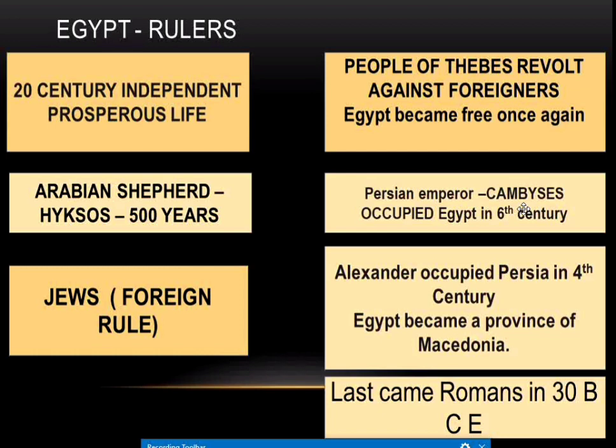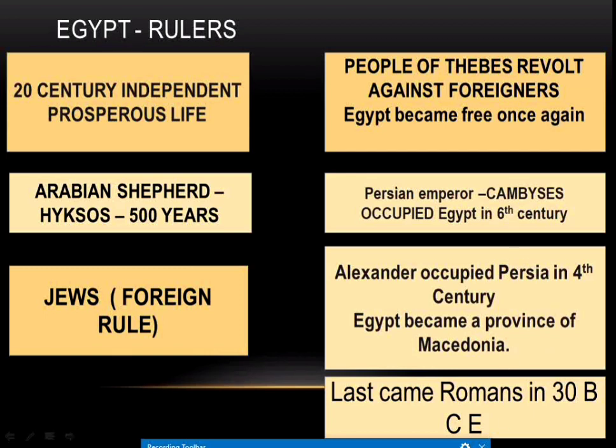Then Alexander occupied Persia in the 4th century, and Egypt became a province of Macedonia. When a Persian emperor occupied Egypt, Egypt belonged to them. Then Alexander occupied Persia itself. Then in the 4th century, Egypt became a province of Macedonia.